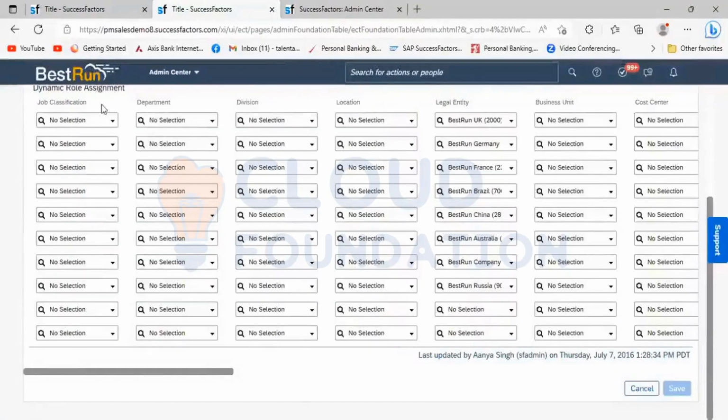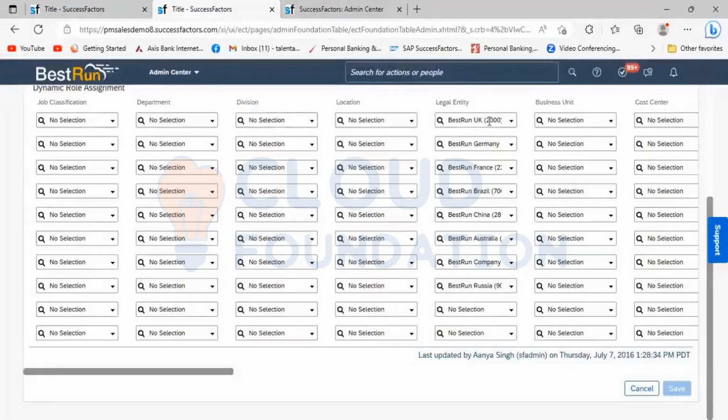Under that we have various columns: drop classification, department, division, location. These are not mandatory fields. If it is required, we can keep them blank.